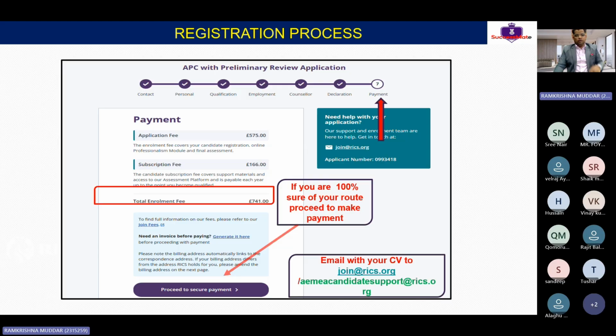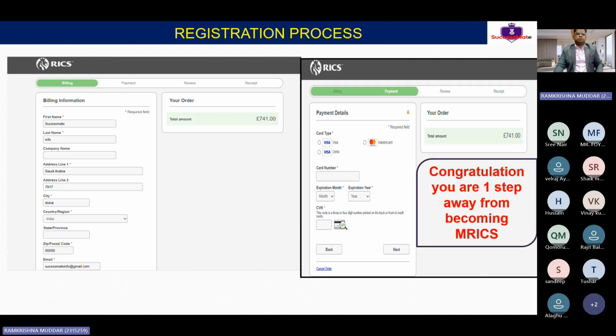Clear, guys? If RICS is not responding within three days, then you have to send an email to join@RICS. You just say, I am willing to join RICS. I have registered. This is my membership ID, and please advise me my route and which pathway I should follow. Once you send this, they will respond. Okay, guys. Still, if you are not able to do it, just contact me. I will guide you. So no need to worry. Once you make the payment, that's it. You will receive a portal like this where you can make the payment. Then you are an official member of RICS. It's just a member. No, you are an APC candidate.